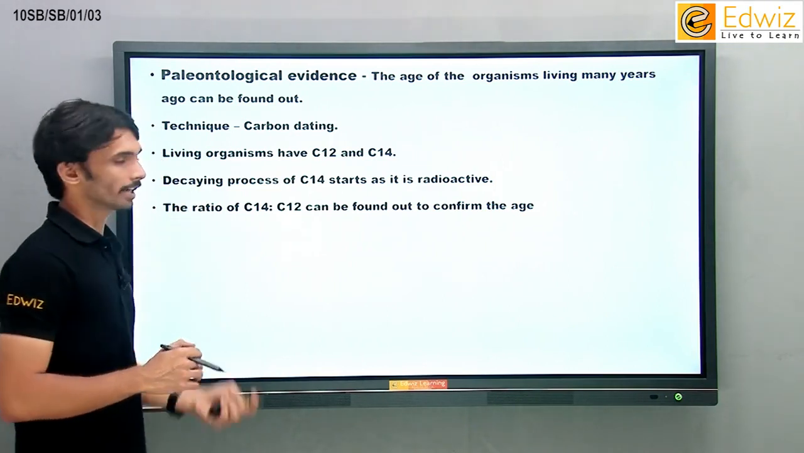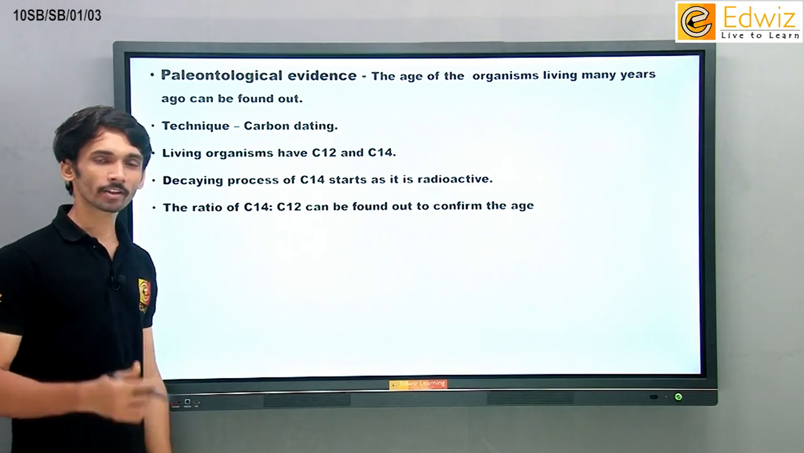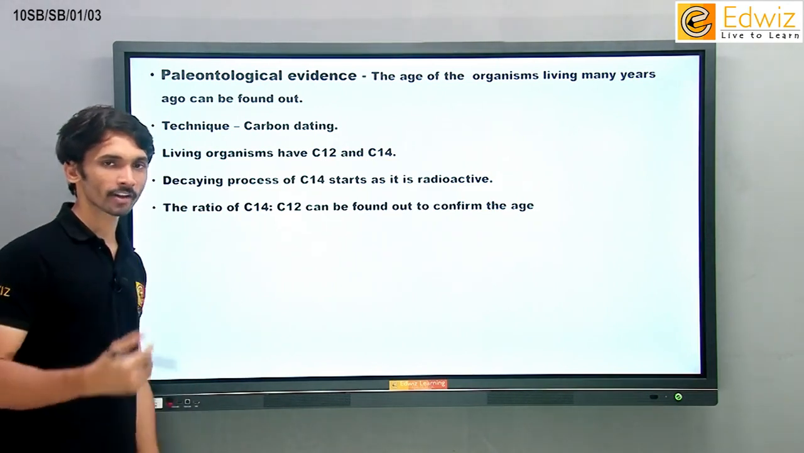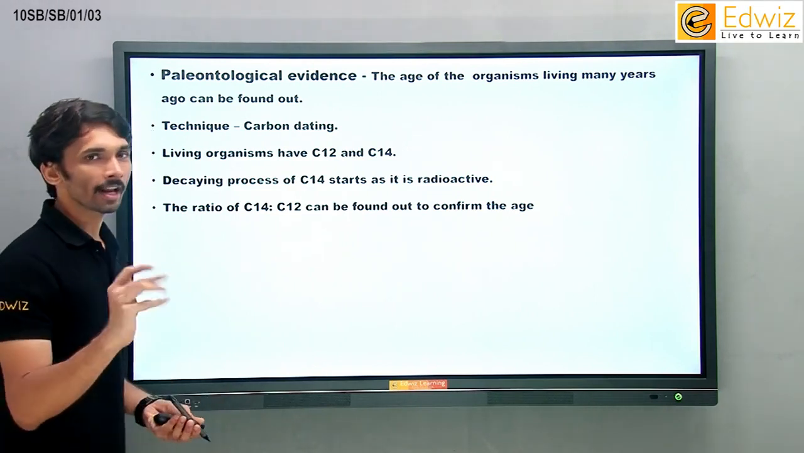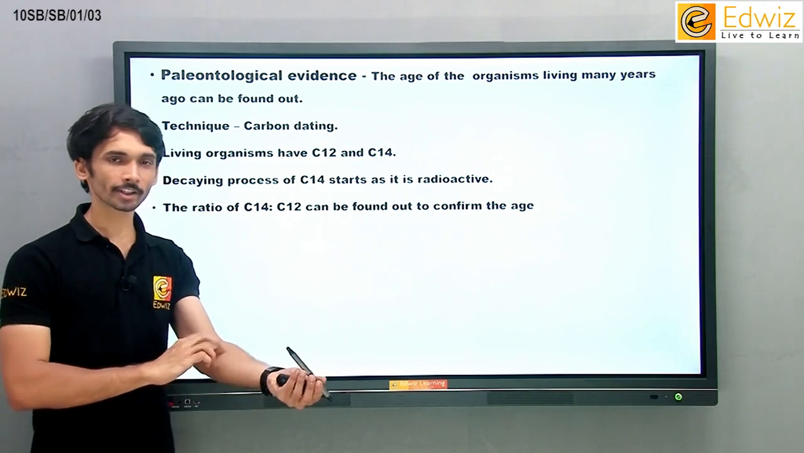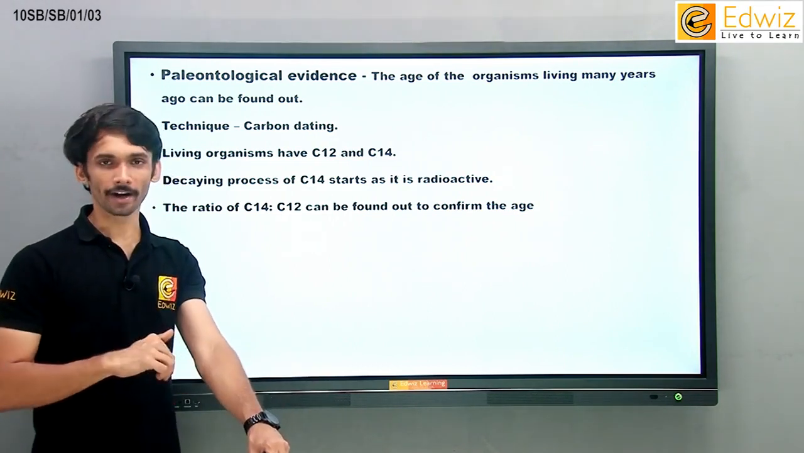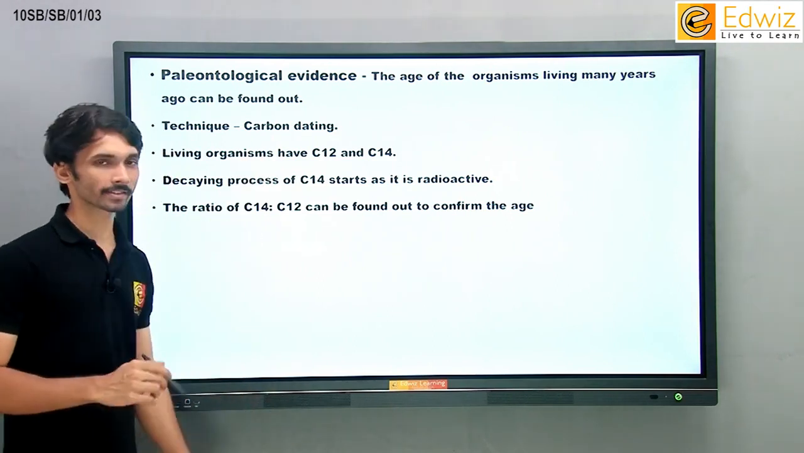All that we can tell because of paleontological evidence. But now, how do we find out that a particular organism had this much age before it died? For example, if I am dead and you find my body, let us say after 1 lakh years, you find my bones. So now you have to find out when my body died. You can do that with the help of a technique called carbon dating.